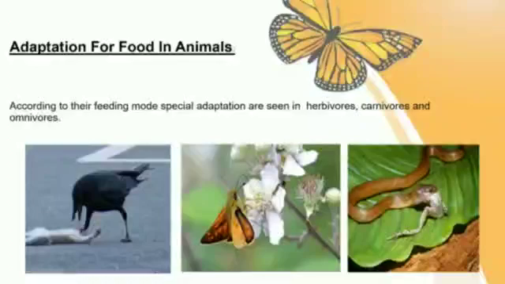Adaptation for food in animals. Adaptation for food in animals is classified according to the food they eat. Some animals eat plants while some eat other animals. Their teeth and other body parts are adapted to the kind of food they eat, as shown in the picture.